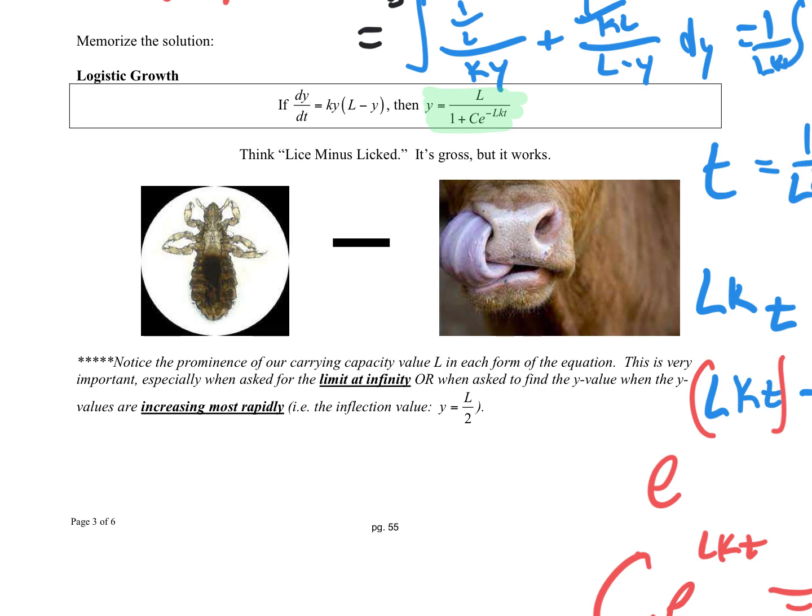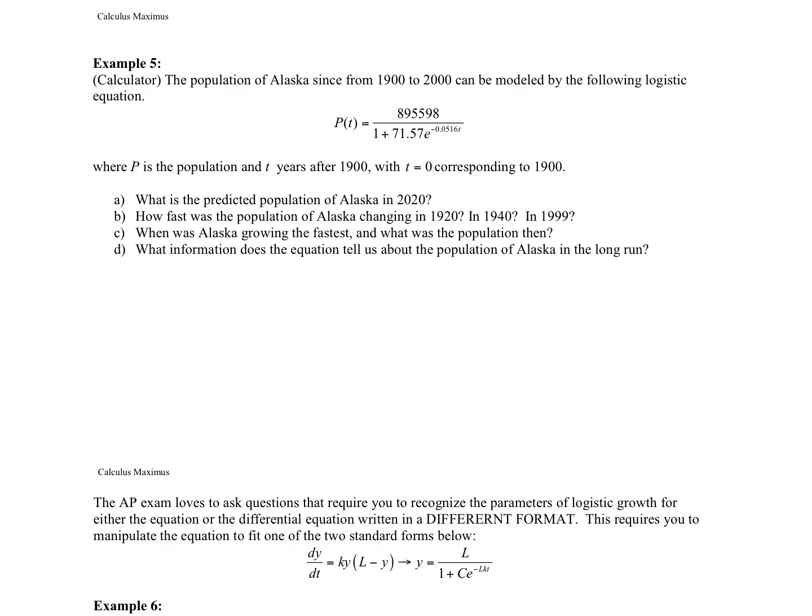Also useful to see here that it's increasing most rapidly and there's an inflection point at L over 2. You could find that by finding the second derivative, which is the derivative of this, and set that equal to 0. You're going to get L over 2. All right, let's look at a few examples of how this works on the AP exam.